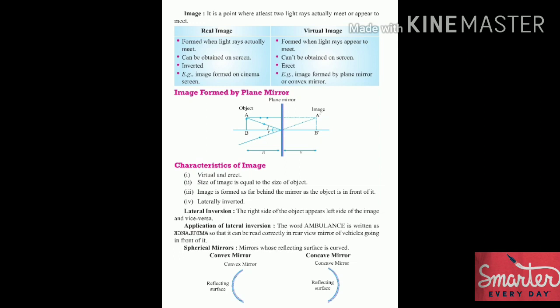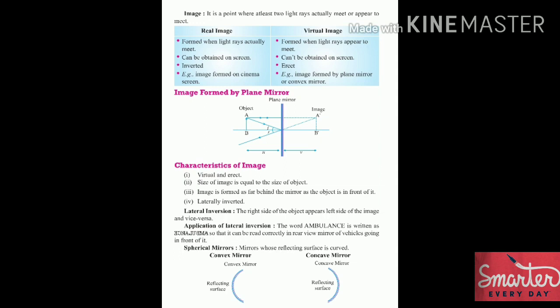Now let us look at the characteristics of the image formed by a plane mirror. The image is virtual and erect. The size of the image is equal to the size of the object. The image is formed as far behind the mirror as the object is in front of it. It is laterally inverted. These four are the characteristics of the image formed by a plane mirror.